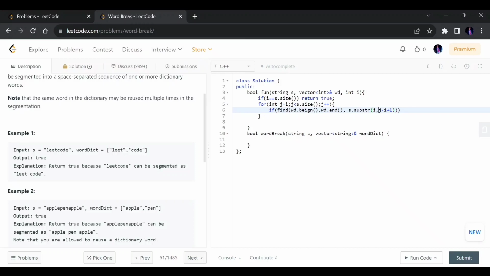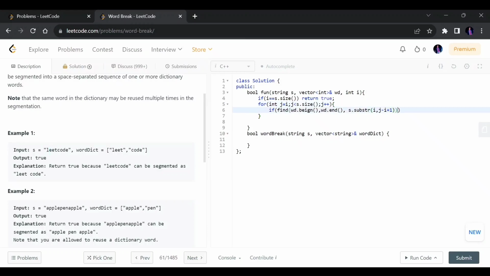Like here it is equivalent to 1, because j and i is initially 1. And this first parameter indicates from where I want to start taking my characters. For example, let's say this string here, the zeroth index points to L. So I start taking characters from this particular index, and how many characters do I want? I want one character, since this is equal. If I solve j minus i plus 1, I will get 1. So I only get a string which has one character, so I will simply get L here.